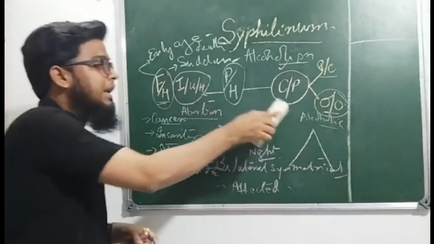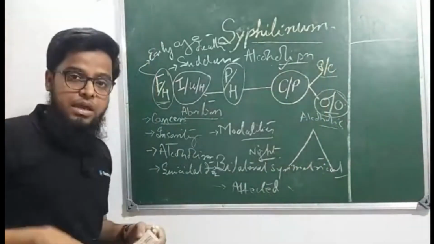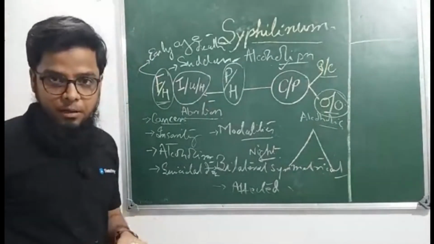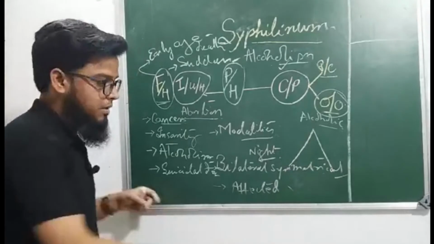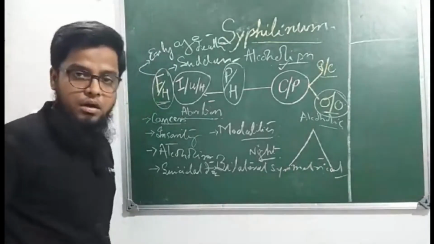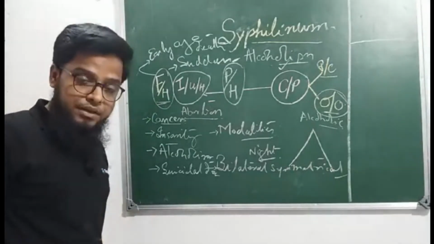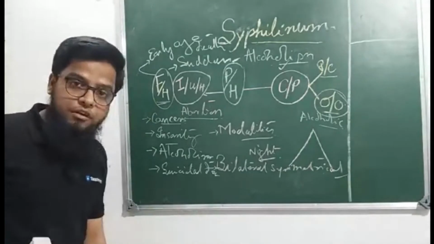Syphilinum in current presentation, you may find with present complaint. Any type of present complaint with the affected area of syphilitic miasm, that is eye, spinal cord, brain, larynx and trachea, vocal cords. These are the affected areas for syphilitic miasm.